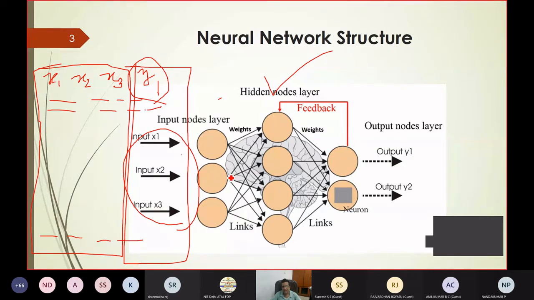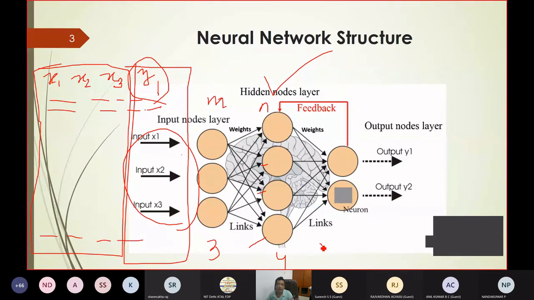So the number of weights is 3 into 4, because here there are 3 neurons and here there are 4 neurons. So 12 weights. In some neural networks there is also a bias. If the number of neurons in this layer is m and in the next layer is n, the weight matrix is m cross n. Total number of weights is m into n. If there is a bias, then it is m into n plus n, so taking n common, n times (m plus 1).